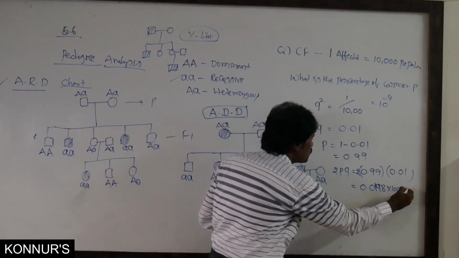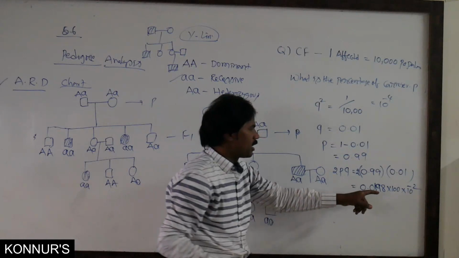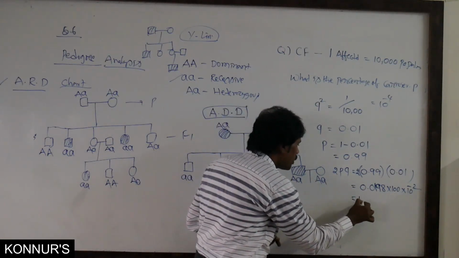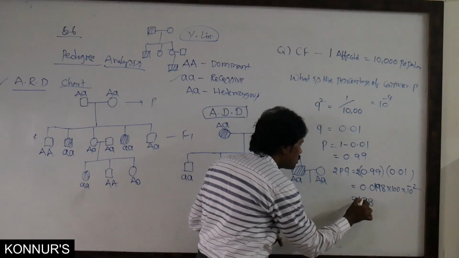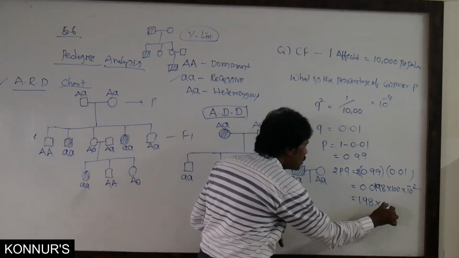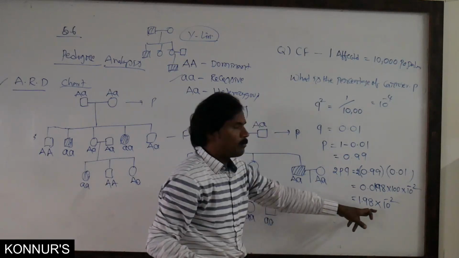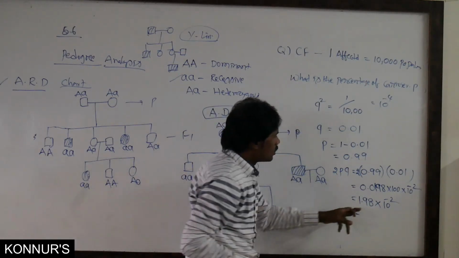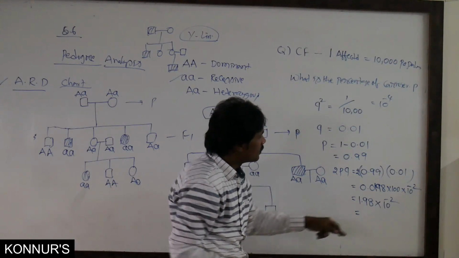For percentage, multiply by 100, which equals 1.98, roughly 2 into 10 to the power of minus 2. One particular percentage will come.